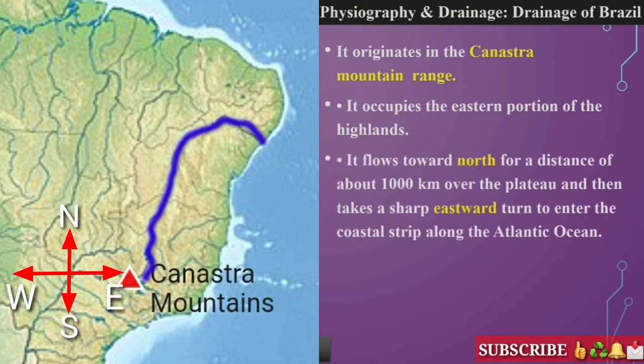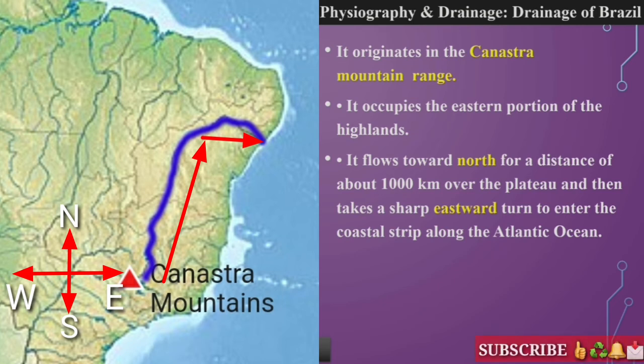Now it flows towards north for a distance of about 1000 km over the plateau, and then takes a sharp eastward turn to enter the coastal strip along the Atlantic Ocean. Students, clearly you can see that Sao Francisco river originates from the Canastra mountain. It is a part of the Brazilian highlands, and it flows towards north Brazil first, and then when it crosses 1000 km it turns to its east to meet the South Atlantic Ocean.